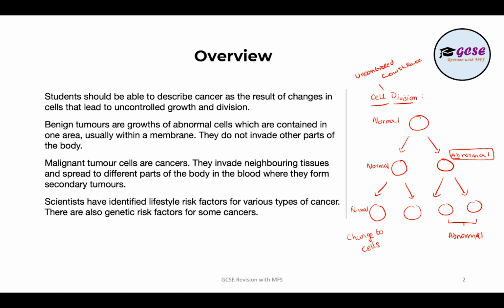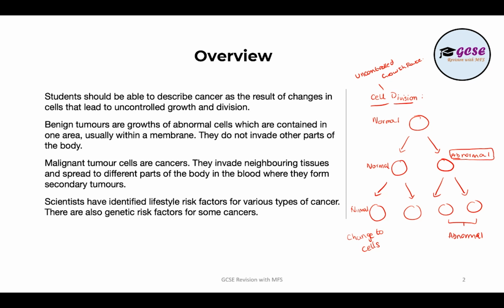Okay, so what you need to know is that cancer occurs because of the uncontrolled growth and cell division of body cells. And just look at this diagram over here that I've drawn. This is normal cell division over here. When one cell divides, it should form two normal cells. Now, in this case, one cell has divided to form one normal cell and one abnormal cell, which is not functioning properly.